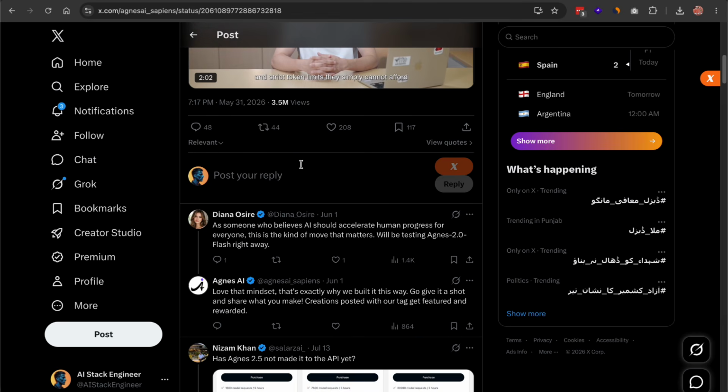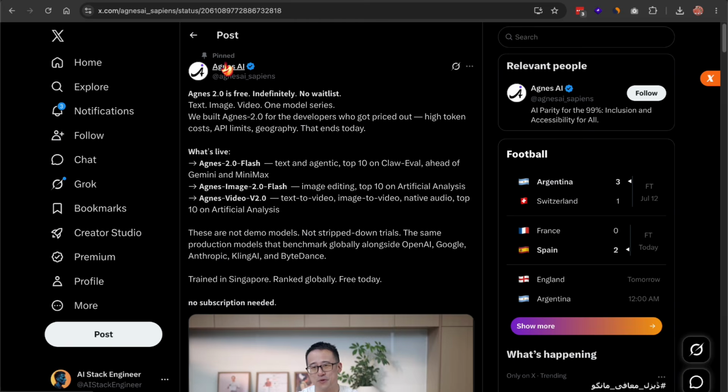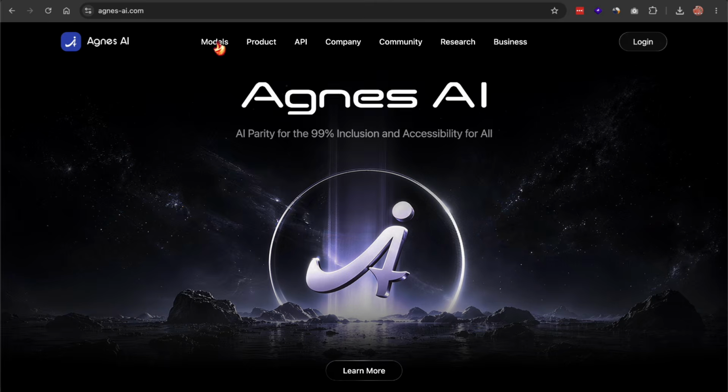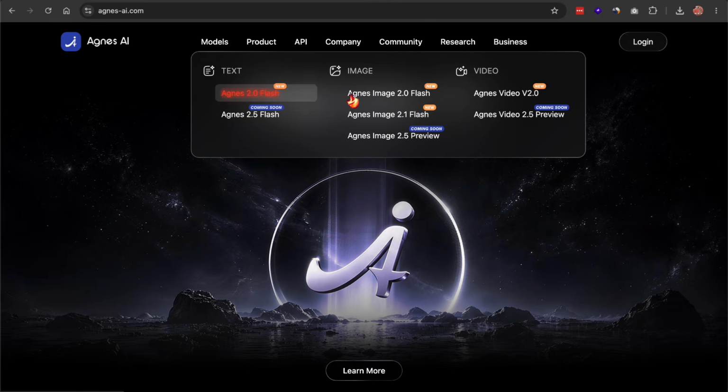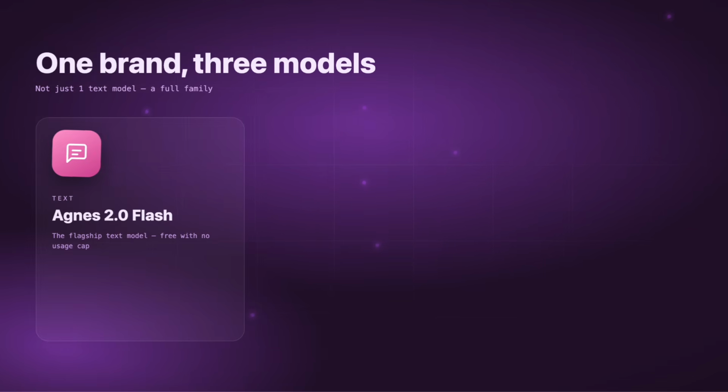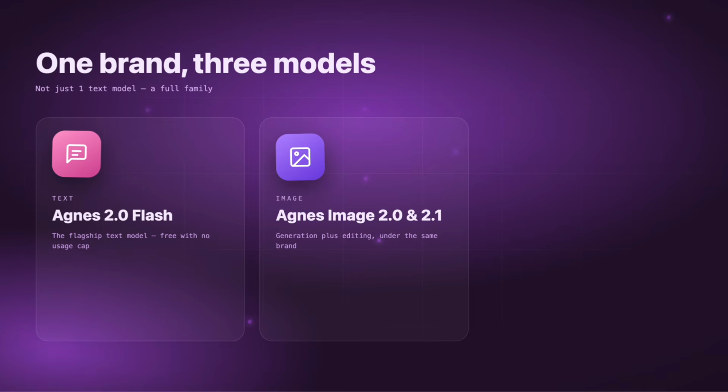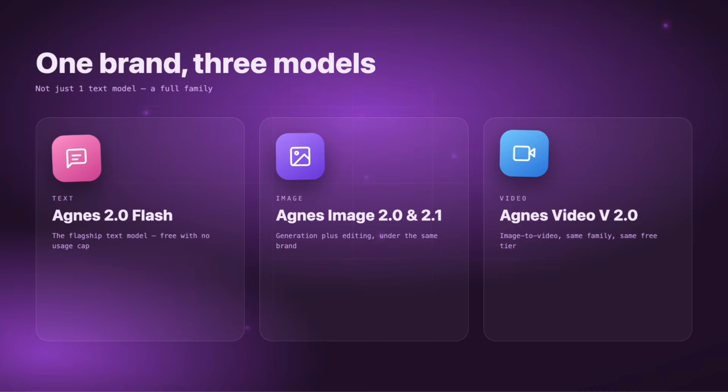Sapiens didn't build just one text model either. Agnes is a full family. There's a text model, an image model, and a video model, all under the same brand. The text model is Agnes 2.0 Flash. The image model is Agnes Image 2.0 and 2.1, and the video model is Agnes Video V 2.0.